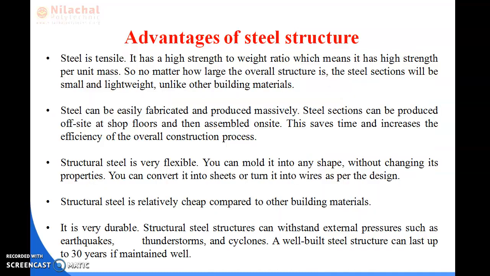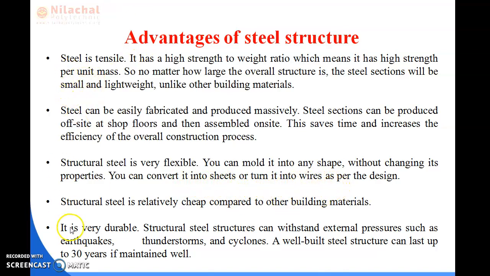Okay, so then the advantages of the steel structure. So we have already discussed the first 2 points, and today we will discuss from the third point. The structural steel is very flexible. You can mold it into any shape without changing its properties. You can convert it into sheets or turn it into wires as per the design.